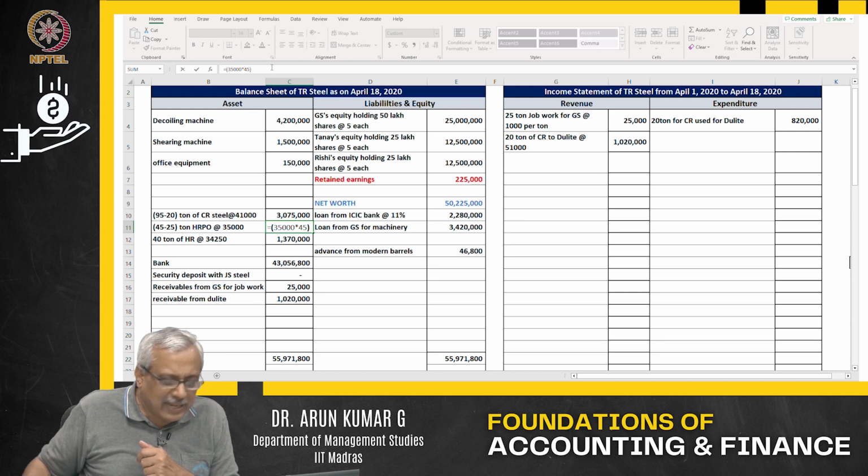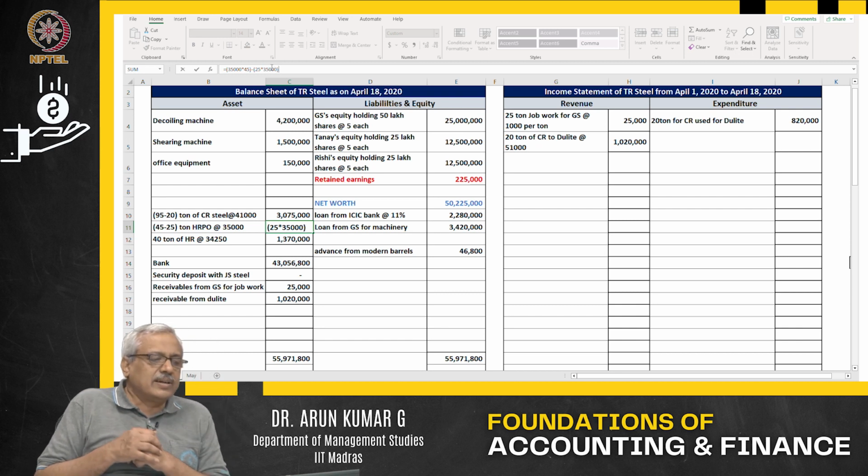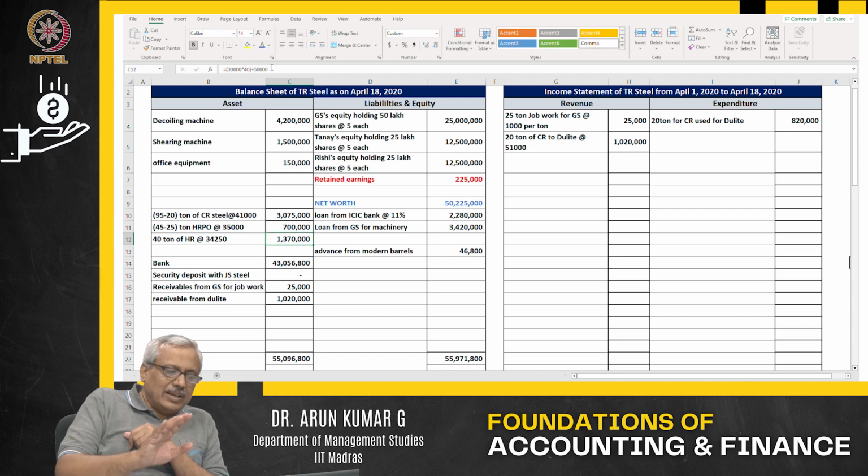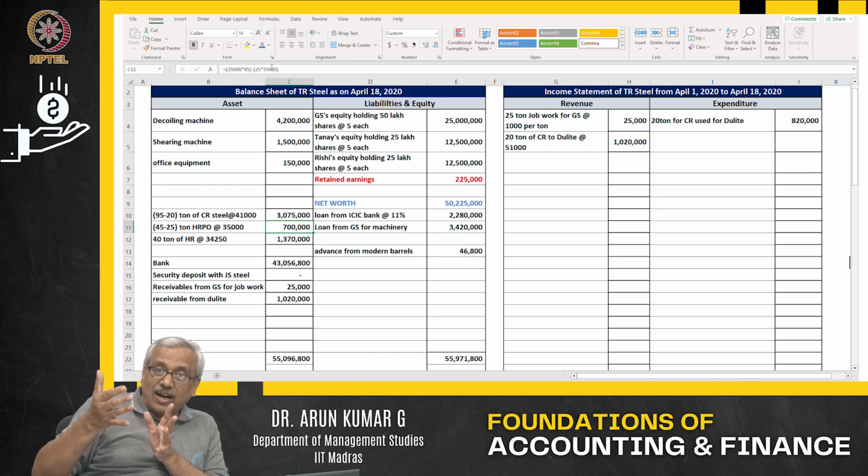I am returning. When I am returning, what happens? It is reducing the value, that is, it has reduced. I have returned 25 tons. That means how much do I own? I own only 20 tons as of now. 45 minus 25. I own only 20 tons as of now. I have returned, so that is not in my ownership.